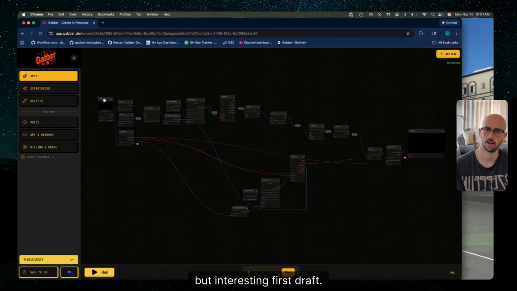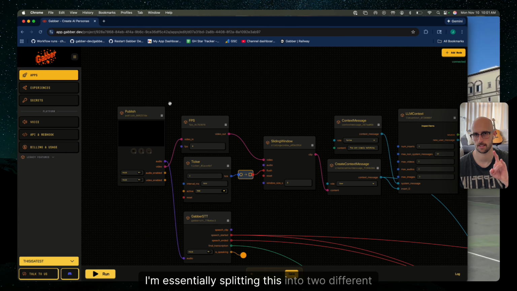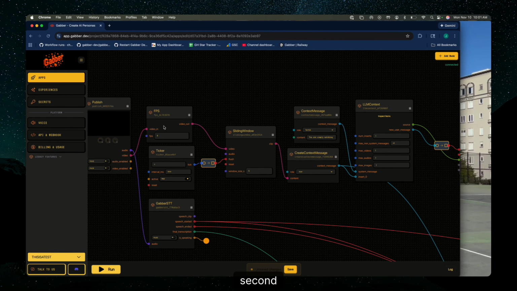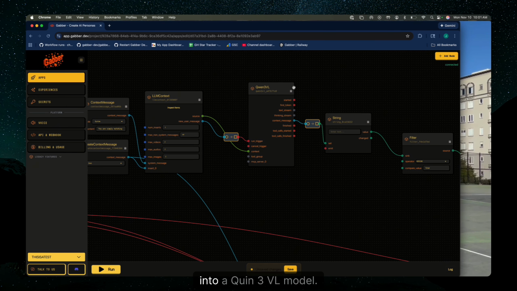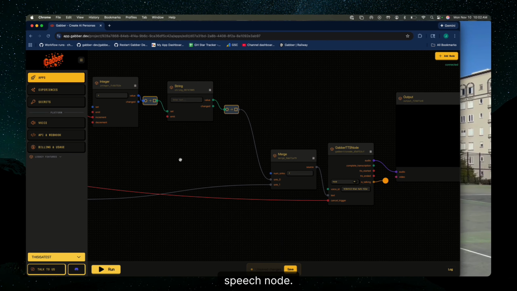But interesting first draft. As a quick walkthrough of what I did here, I'm essentially splitting this into 2 different workflows. So I have one that just takes in 4 frames a second with a sliding window of 5 seconds. So it takes the last 20 frames in 5 seconds. I have a ticker running every 5 seconds that dumps those into my LLM context, and that gets fed into a Qwen 3 VL model. My prompt simply says if someone makes a basket, return true, else false. If the response is true, we increment an integer, which goes into a text-to-speech node.